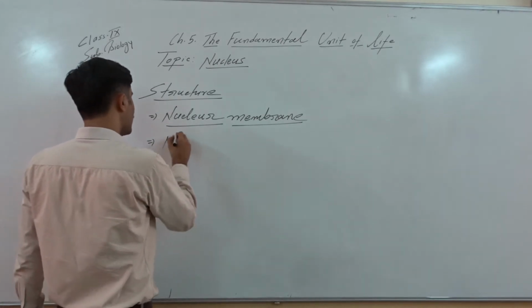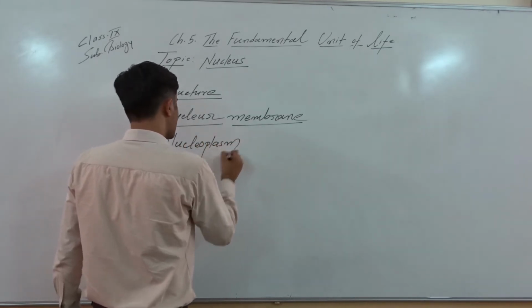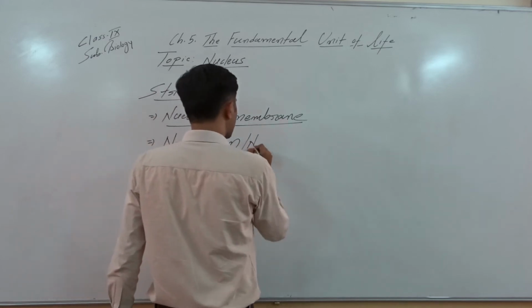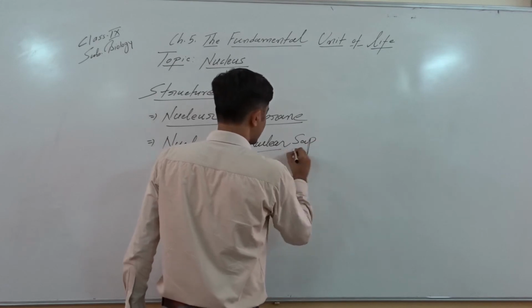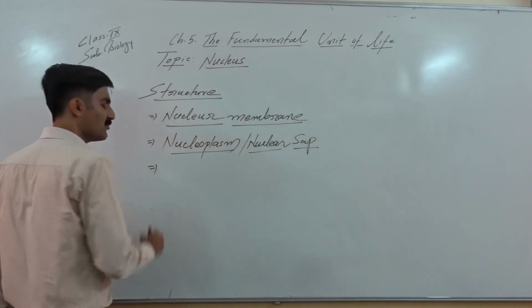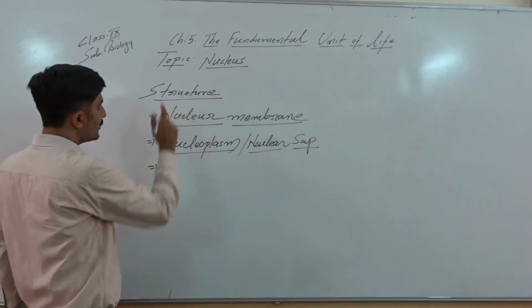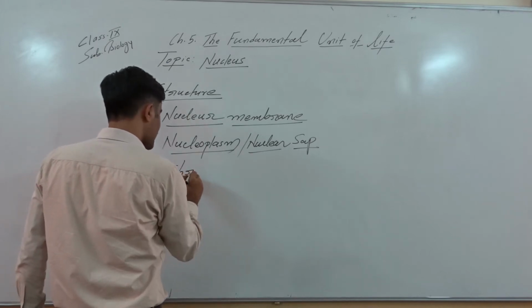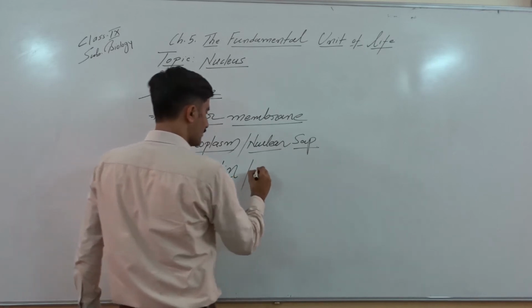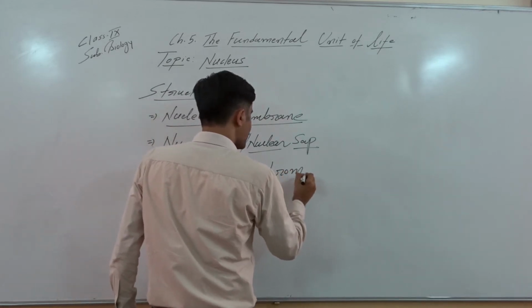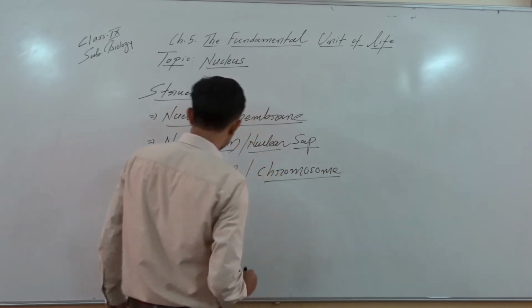Then we have the fluid of the nucleus, which is called nucleoplasm, or in other words we can say nuclear sap. Then we have the most prominent structure, the genetic material found in the nucleus, which may be present as chromatin, or in another physical form called chromosome. So we will try to understand what is chromosome and what is chromatin.